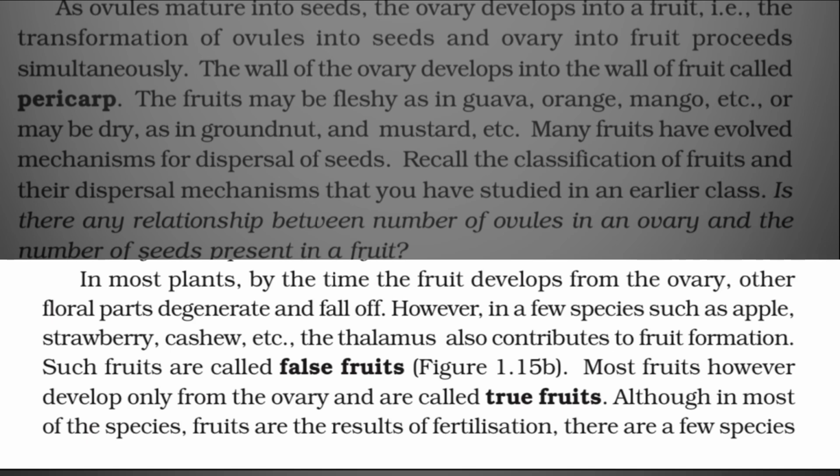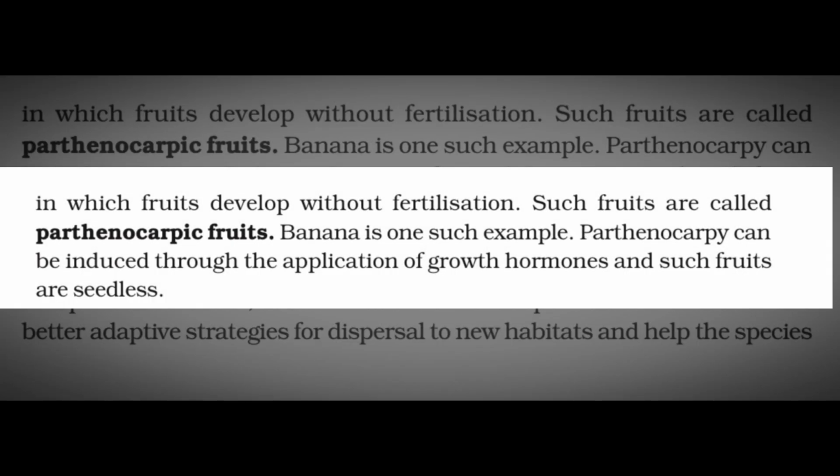Although in most of the species, fruits are the results of fertilization, there are a few species in which fruits develop without fertilization. Such fruits are called parthenocarpic fruits. Banana is one such example. Parthenocarpy can be induced through the application of growth hormones and such fruits are seedless.